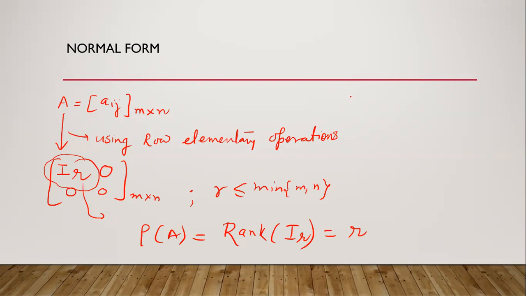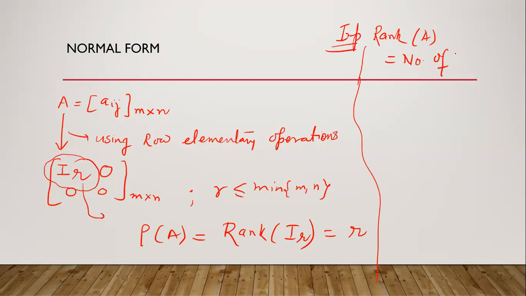Two important properties are here. Rank of any matrix A is equal to the number of non-zero rows in echelon form of A. This is an important property: the number of non-zero rows in echelon form of A. This is called the rank of any matrix after converting it into the echelon form.